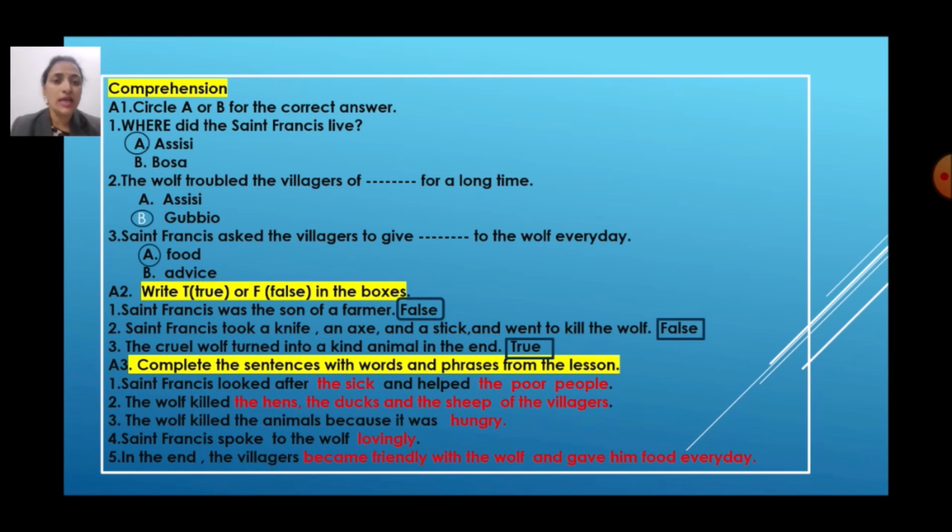Third, St. Francis asked the villagers to give blank to the wolf every day. St. Francis ने villagers से क्या कहा? Two options are here, A. food, B. advice. क्या देने को कहा? Food. Yes, A is correct.